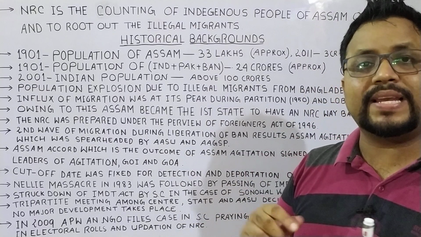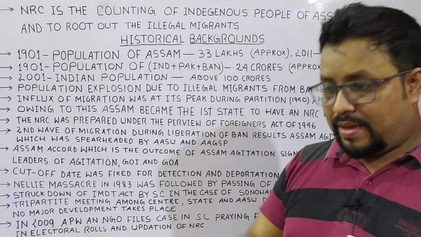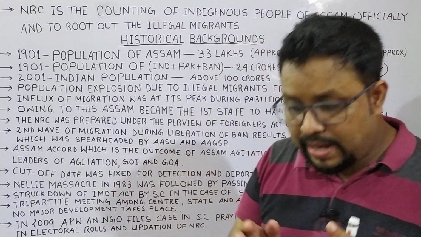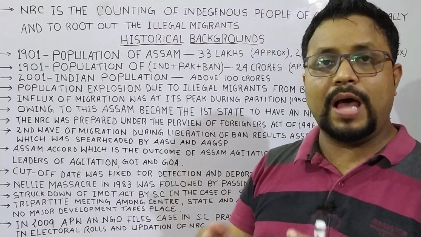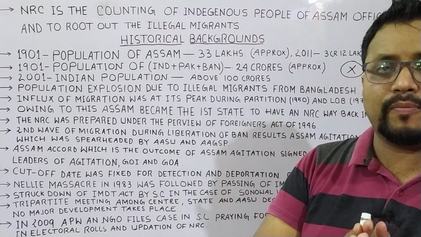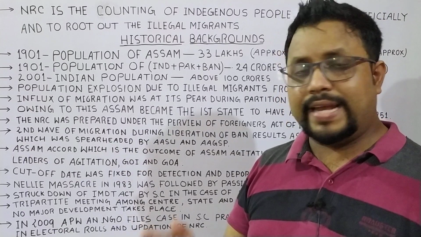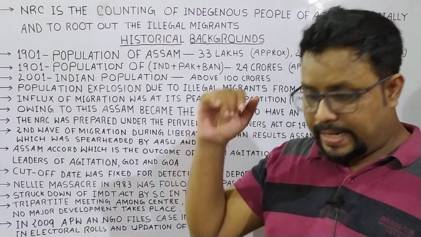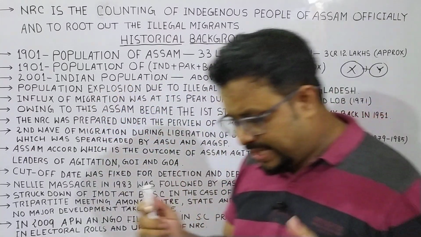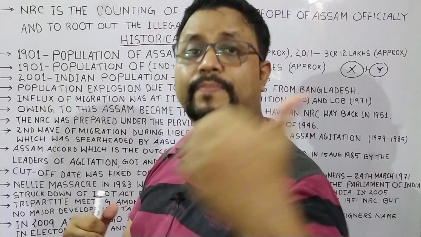24th March midnight 1971 was made the cut-off date for the foreigners. If any foreigners come to Assam after midnight 24 March 1971, they will be detected and they will be deported. Now what happened? During the Assam agitation, one major setback happened.